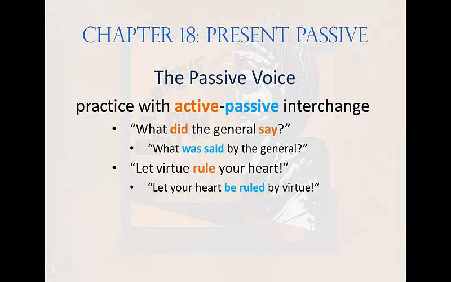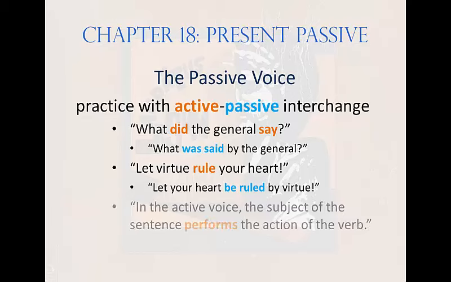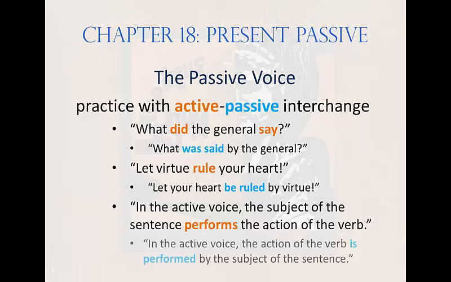And finally, long sentences can be made passive as well. For instance, in the active voice, the subject of the sentence performs the action of the verb. So what's the verb in this sentence? It's not verb, is it? It's performs. What's the direct object? The action of the verb. And what's the subject? Of course, the subject. In the passive form, that needs to be turned into the agent. So, what would be the passive form of this sentence? In the active voice, the action of the verb is performed by the subject of the sentence.